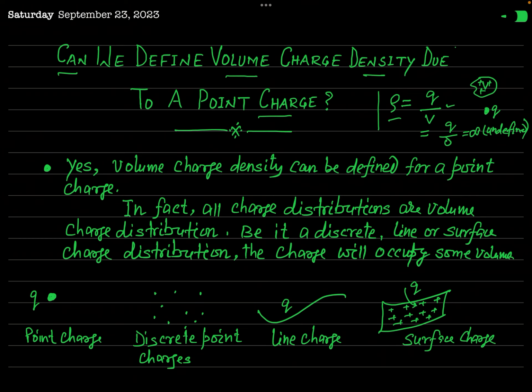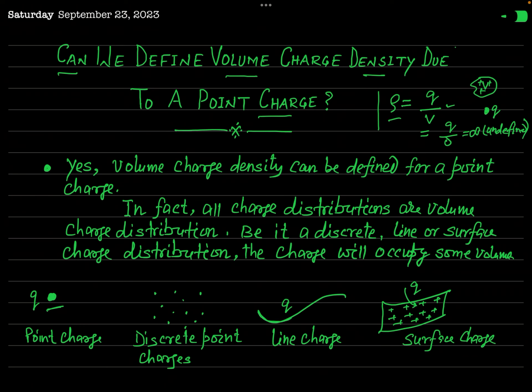So we can approximate any charge distribution to a volume charge distribution. It may be discrete, it may be a line charge distribution, it may be a surface charge distribution. But even a point charge Q will also occupy some volume. If the charge distribution is discrete, as you can see in this second figure, it will also occupy some volume.